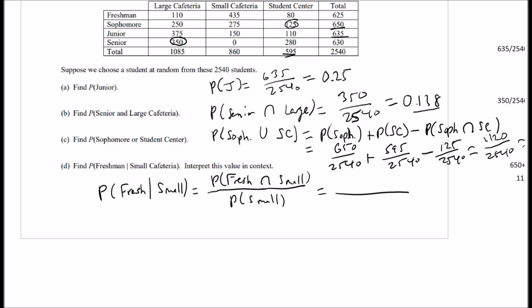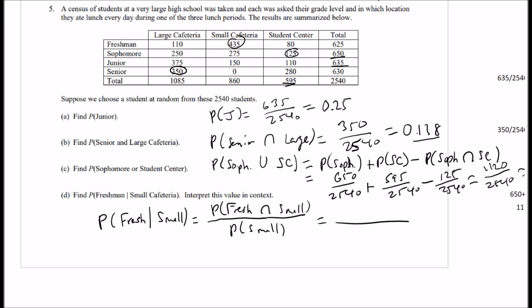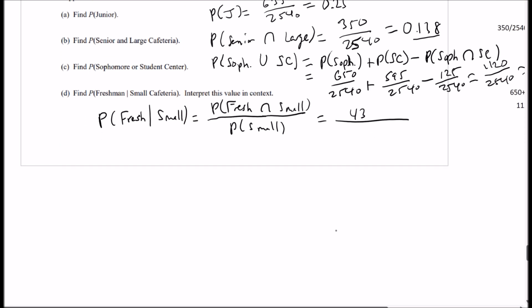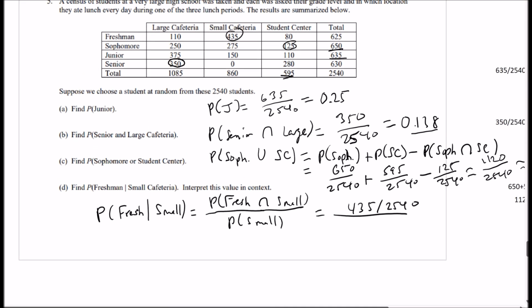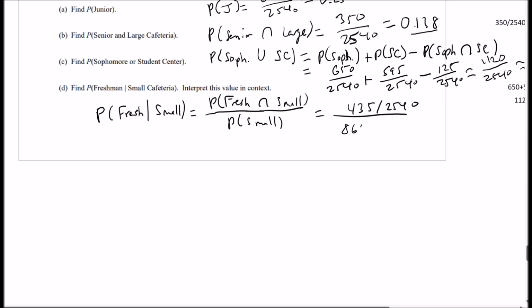All right, so what's the probability that they're both freshmen and they're in the small cafeteria? That's 435. So we got 435 out of 2540, and then the probability that you have a student in the small cafeteria is 860 out of 2540. Okay, so these cancel. You get 435 out of 860, and we'll do that here. So you get 0.51506 if you round it to 3 decimals.